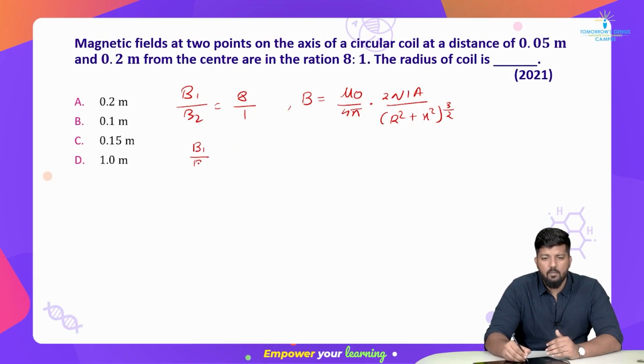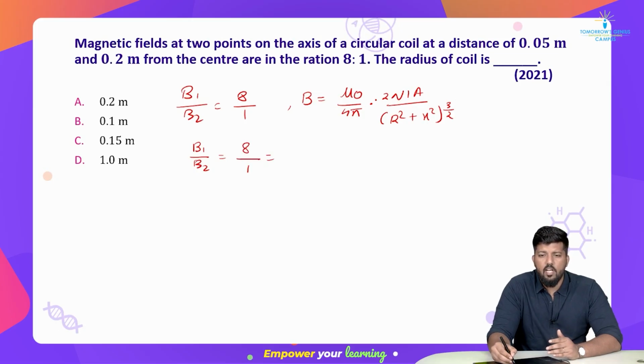So we get B1 divided by B2, which will be 8 divided by 1. Mu naught by 4 pi will get cancelled. Let me write it down to help you out.